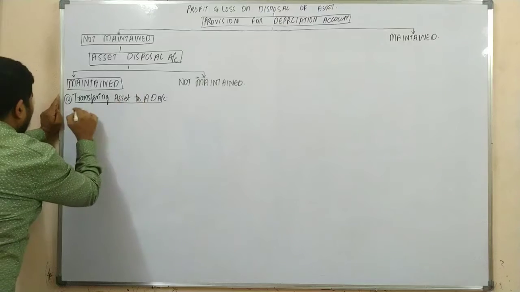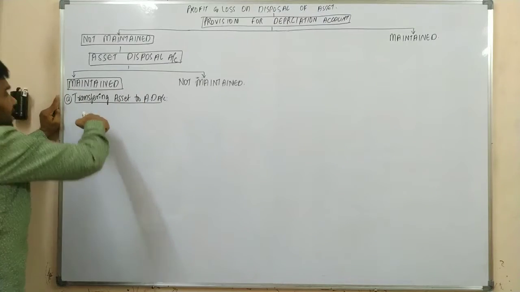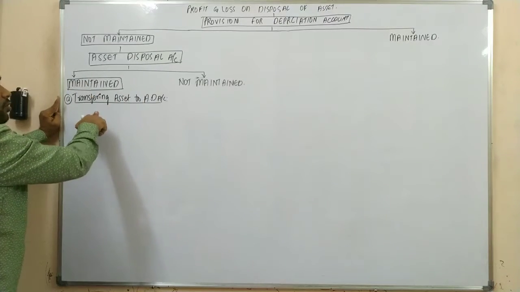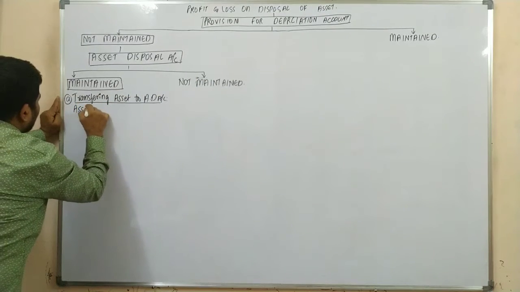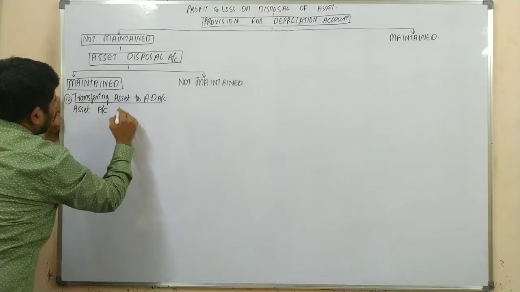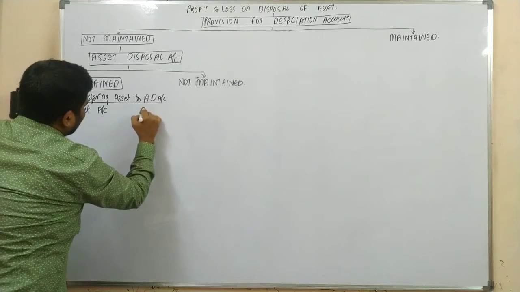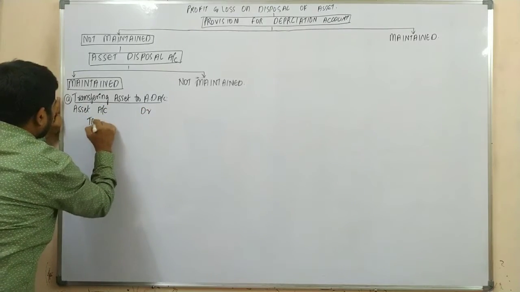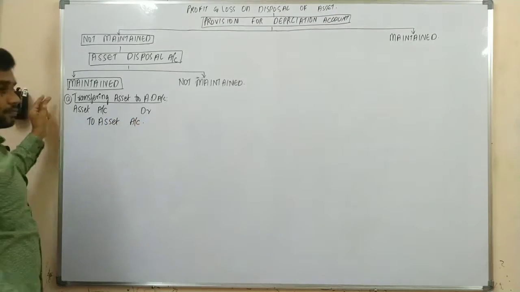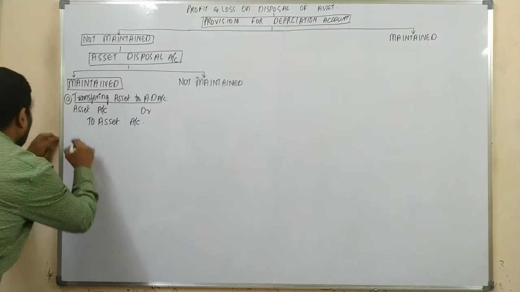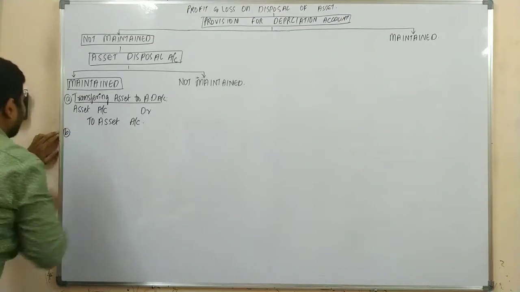So upon transferring, what is the journal entry? As we are transferring the asset account to asset disposal account, your journal entry would be asset disposal account debit to asset account upon transferring. Next transaction.